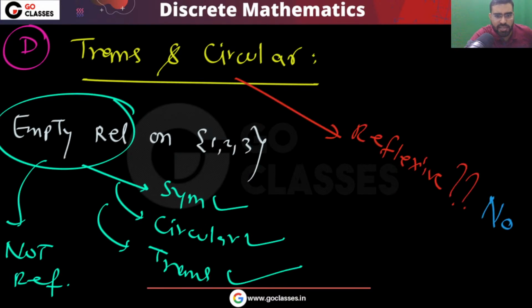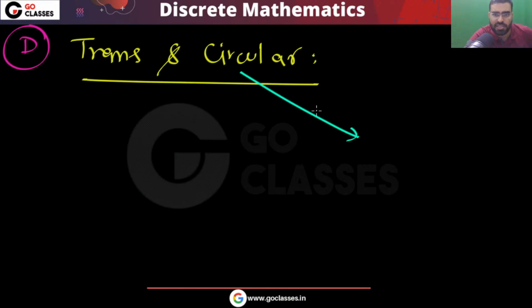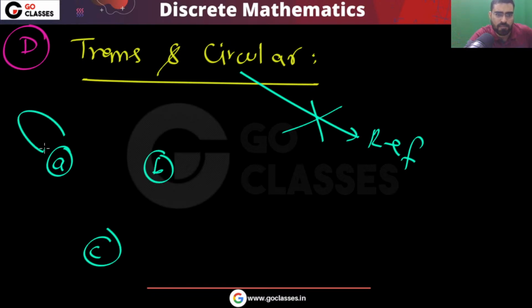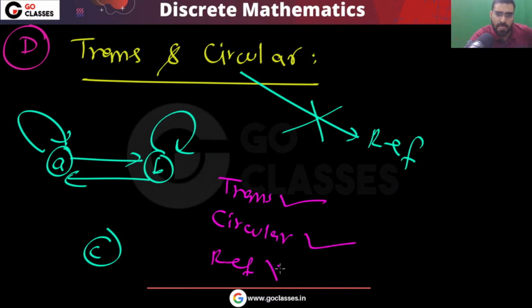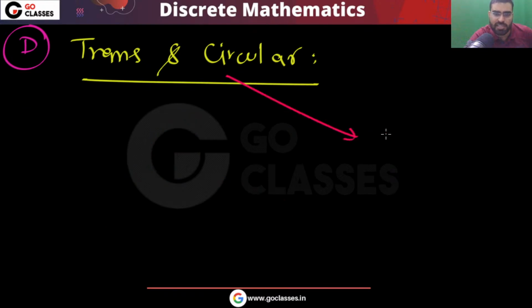You can take another example, for example A, B, C. Let's consider this example. This is transitive, this is circular, but this is not reflexive. So this does not imply reflexive. Yes or no? Now, what about this implies symmetric?